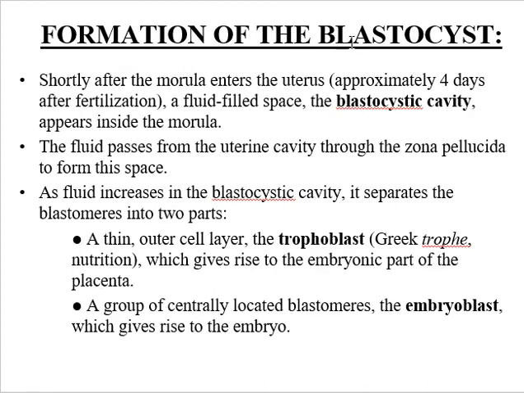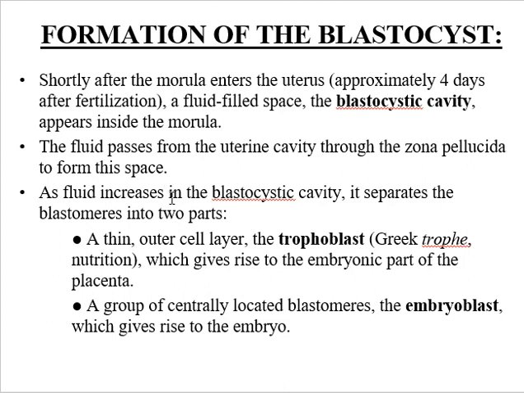So how is the blastocyst formed? Shortly after the morula enters the uterus, approximately the 4th day after fertilization, a fluid-filled space, the blastocystic cavity, appears inside the morula. The fluid passes from the uterine cavity through the zona pellucida to form this space.